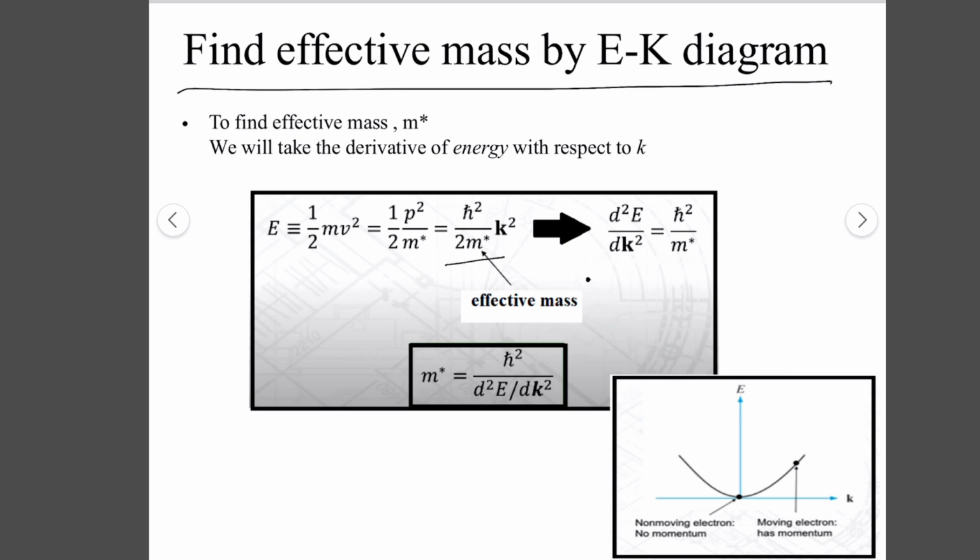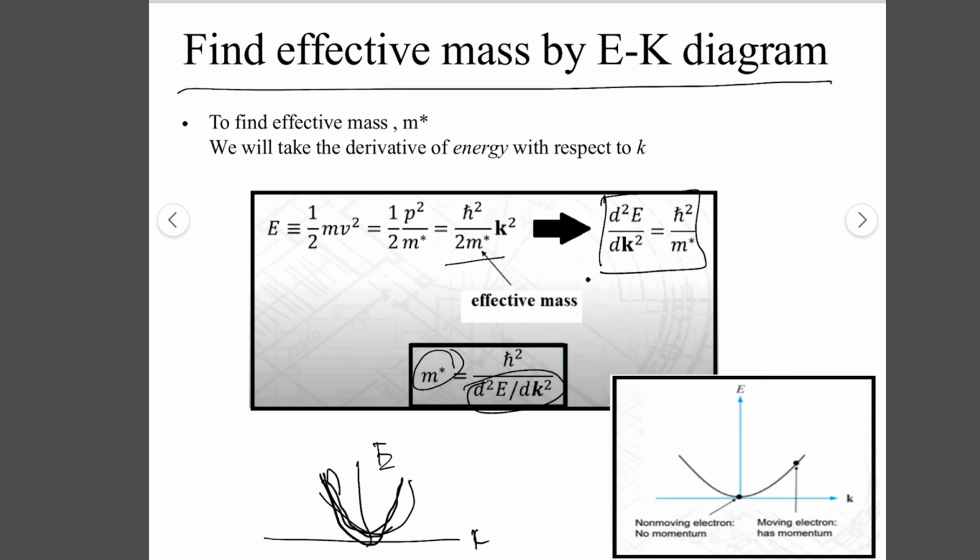And if we take the double derivative, we will get this term, and then by rearranging the equation, we will get m star is equal to h bar squared divided by d squared E divided by dk squared. This shows the parabola E-k. This double derivative shows the concave nature of this curve, because the single derivative shows the slope, and the double derivative shows the concave nature of the curve.